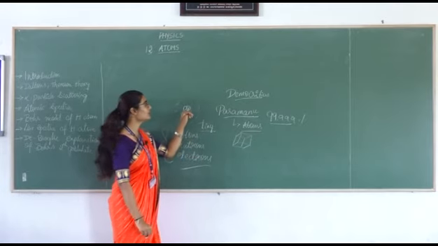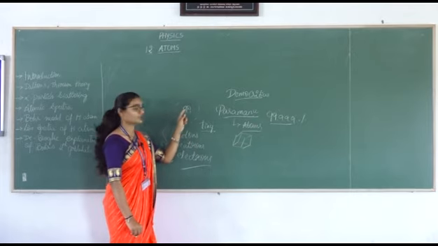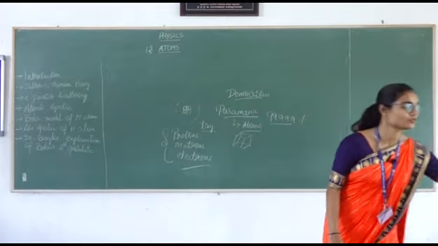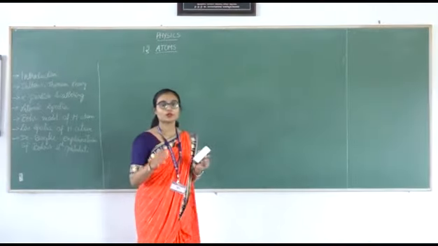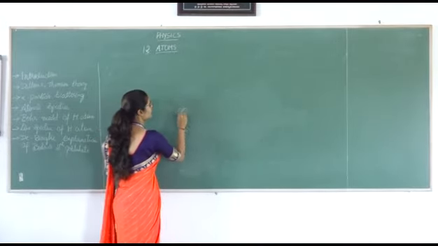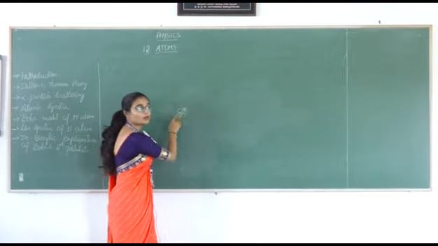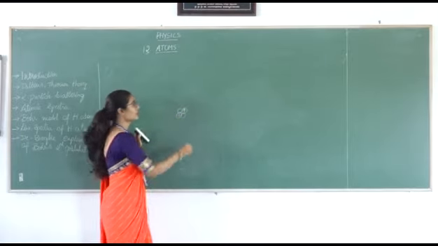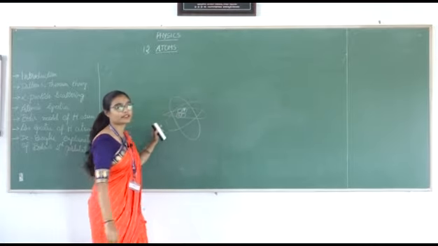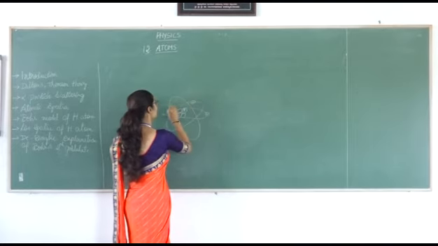Protons and neutrons will be in the center, and electrons are revolving around the nucleus. This is the basic concept of atoms. You have all seen some picture of an atom, right? If there are protons and neutrons in the nucleus, then the picture will be like this. You all have seen this picture in your textbook, and electrons are revolving around the nucleus.